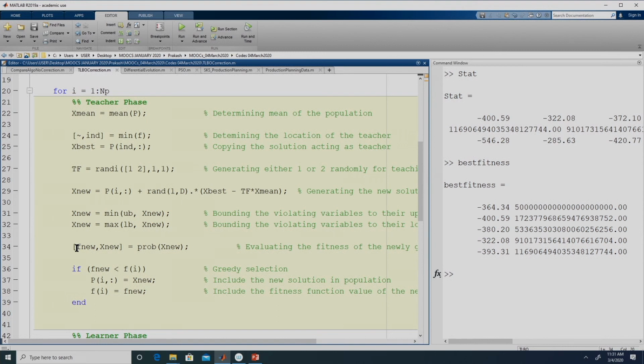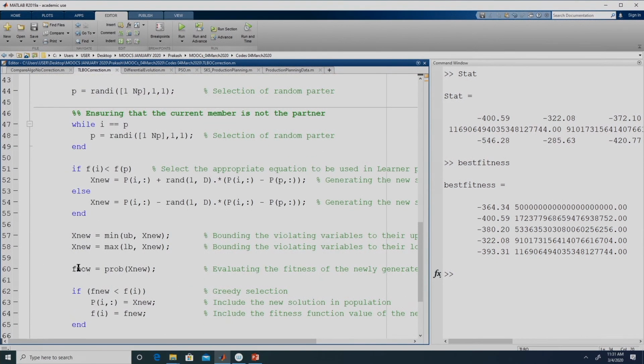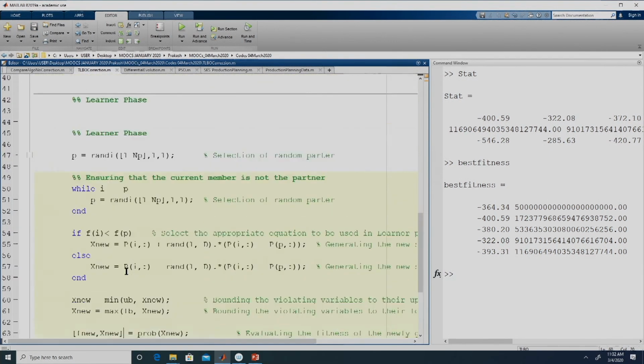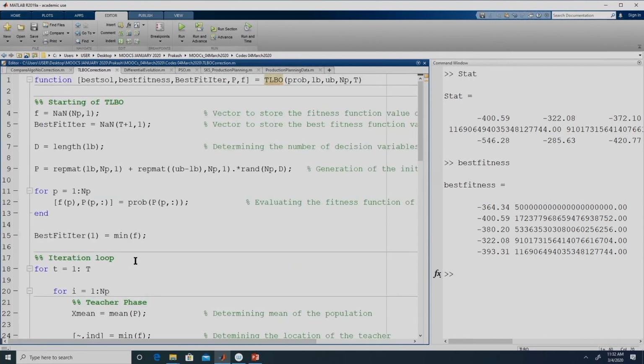If the solution is already within the domain, nothing is going to change, but if the solution is violating the domain constraint, it is corrected in such a way that the solution no longer violates the domain constraint. Similarly over here f new comma x new. So this we have converted for TLBO.